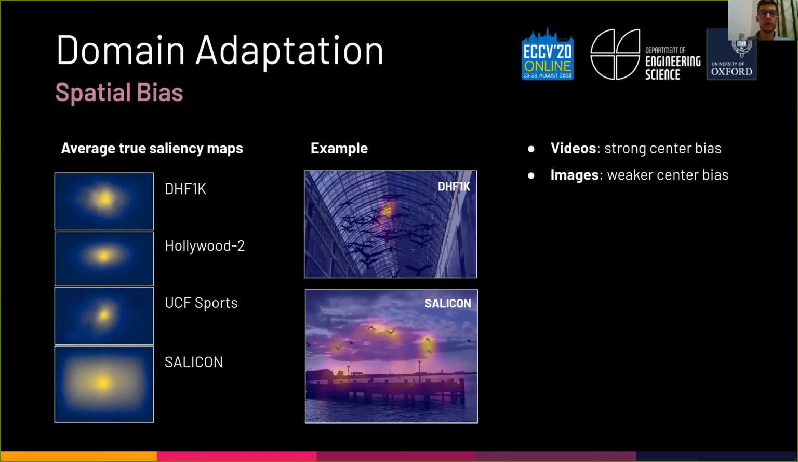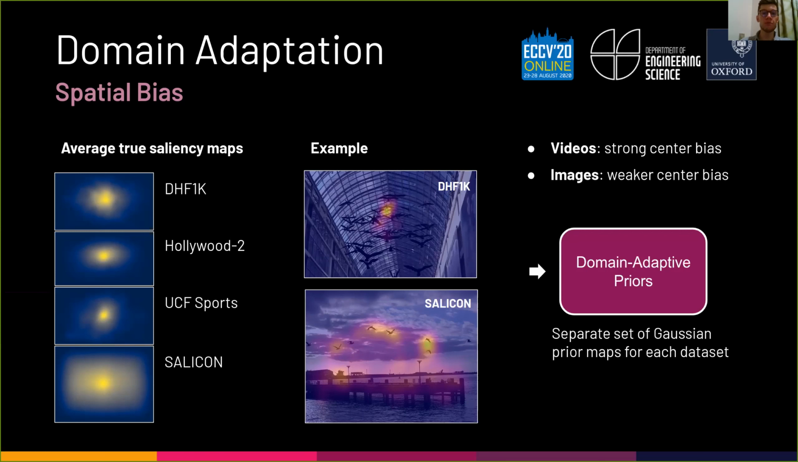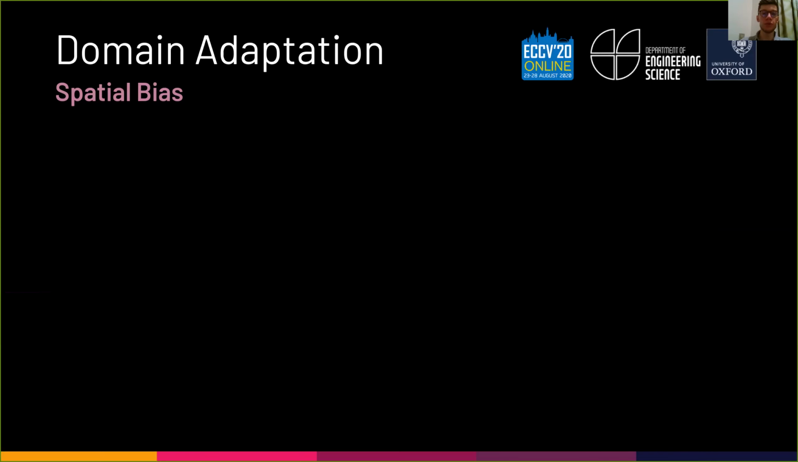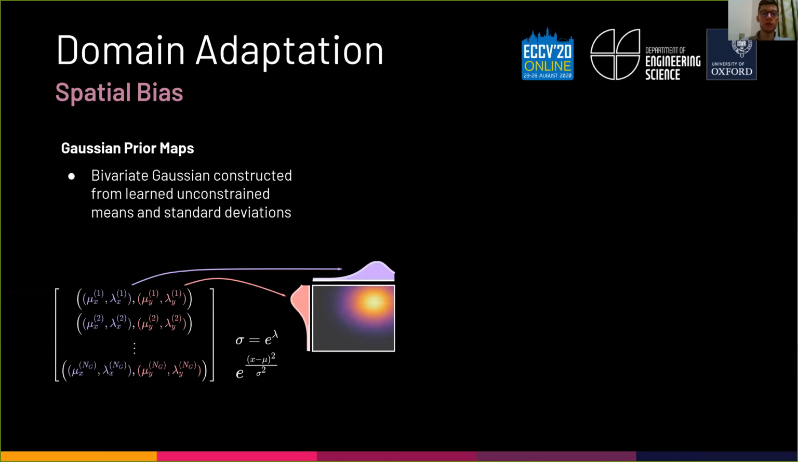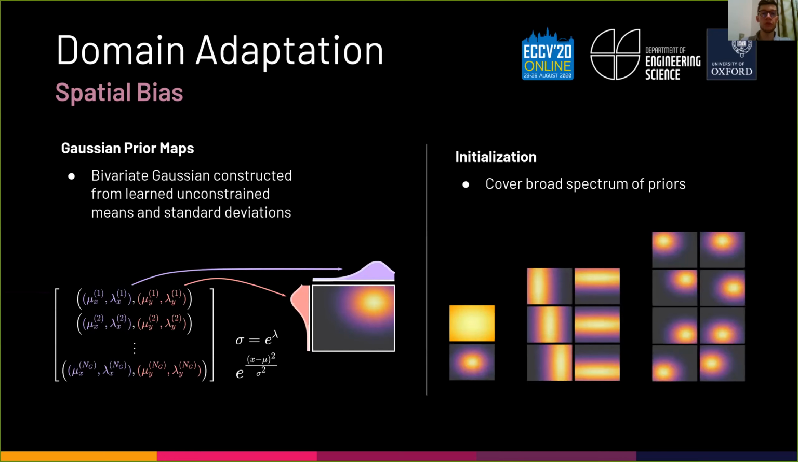To model these differences, we introduce domain-adaptive priors, which are Gaussian prior maps with a separate set of parameters for each dataset. In particular, the Gaussian prior maps are bivariate Gaussians, which are constructed from means and standard deviations that are learned during training. The parameters are initialized to cover a broad spectrum of possible priors.